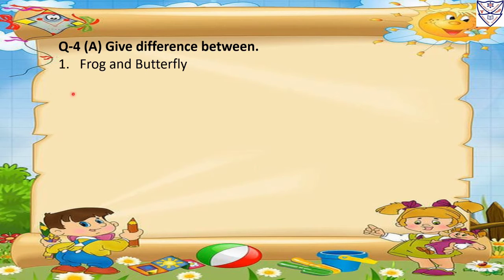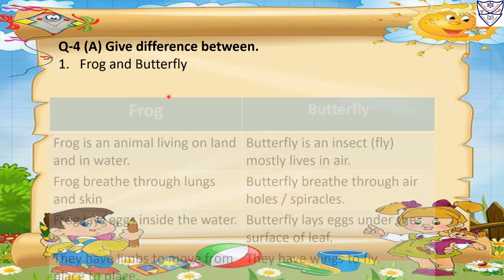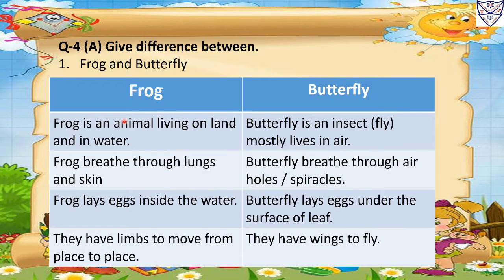Question number 4a. Give difference between number 1, frog and butterfly. Frog is an animal living on land and in water. Butterfly is an insect, fly mostly, lives in air.